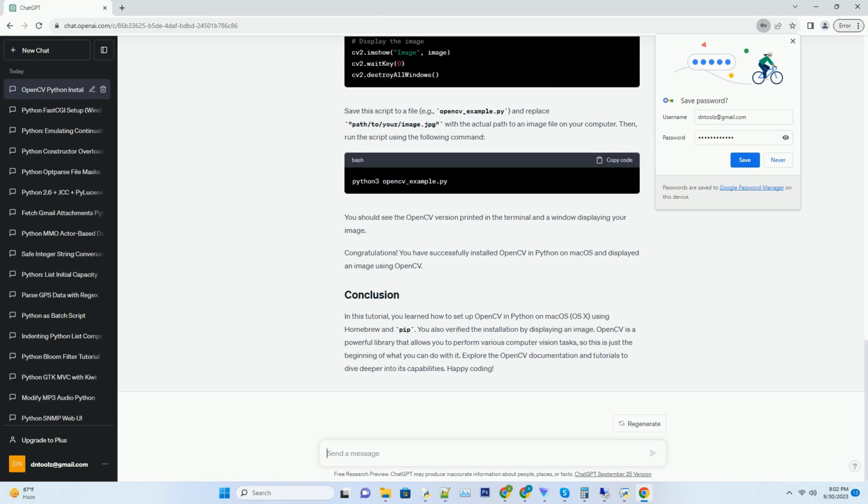Congratulations! You have successfully installed OpenCV in Python on Mac OS and displayed an image using OpenCV. In this tutorial, you learned how to set up OpenCV in Python on Mac OS, OS X, using Homebrew and pip. You also verified the installation by displaying an image. OpenCV is a powerful library that allows you to perform various computer vision tasks, so this is just the beginning of what you can do with it. Explore the OpenCV documentation and tutorials to dive deeper into its capabilities.